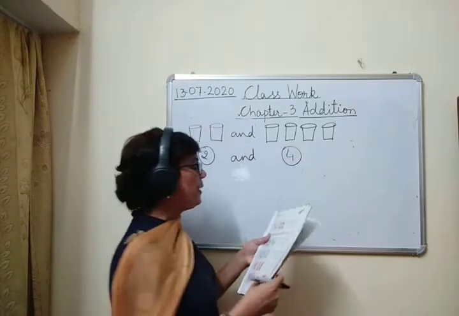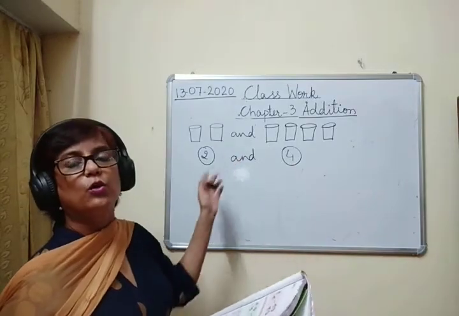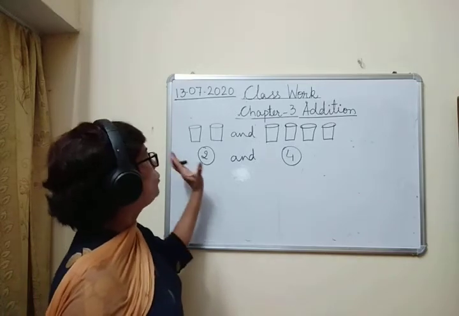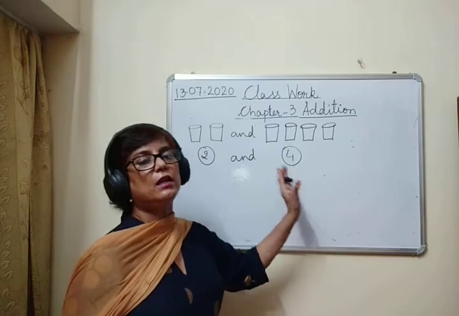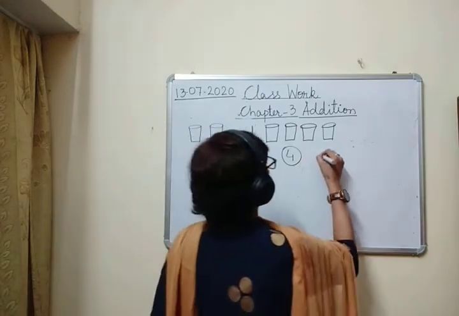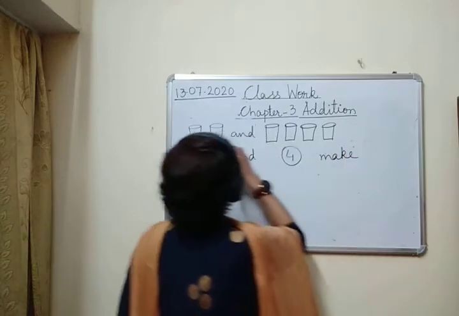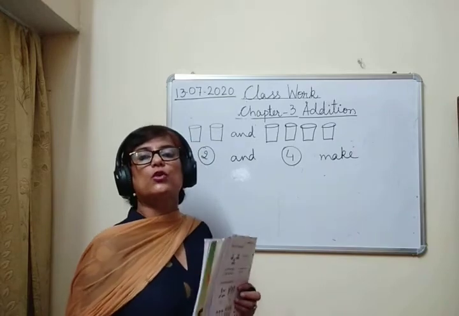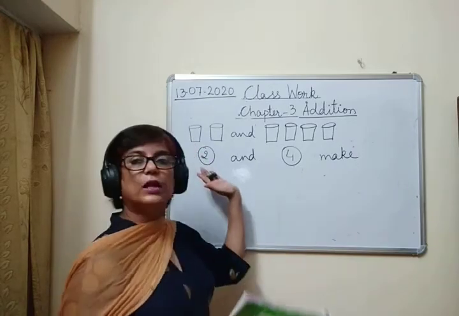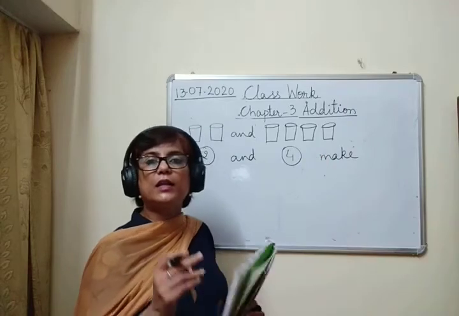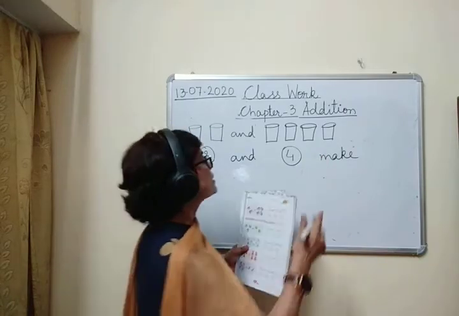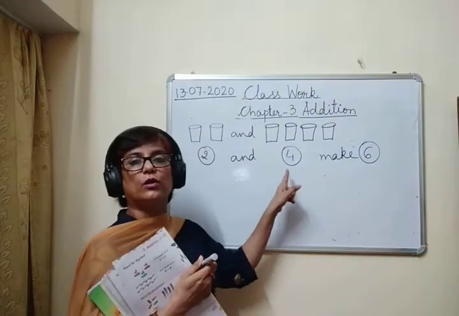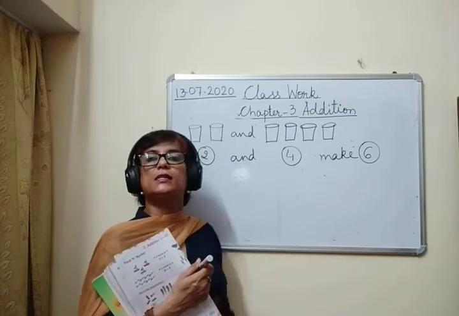ठीक है? So that means 2 and 4. 2 and 4, when you combine all the glasses, if you combine 2 glasses and 4 glasses, then how many glasses will be there? Just count. 1, 2, 3, 4, 5, 6. Okay? So if you combine these 2 glasses and 4 glasses, how many glasses will you get? You will get 6 glasses. That means 2 and 4 make 6 glasses.